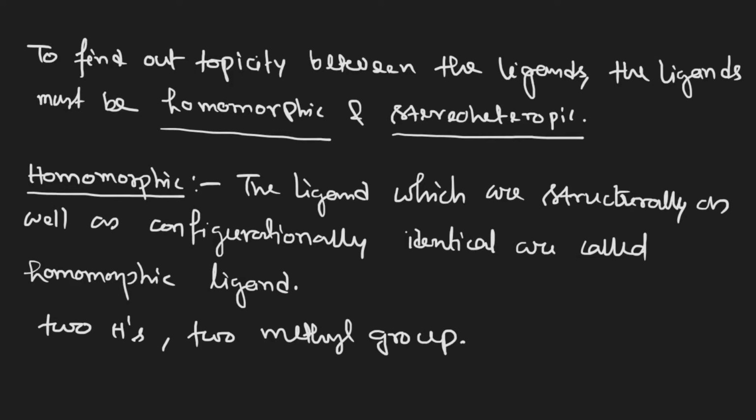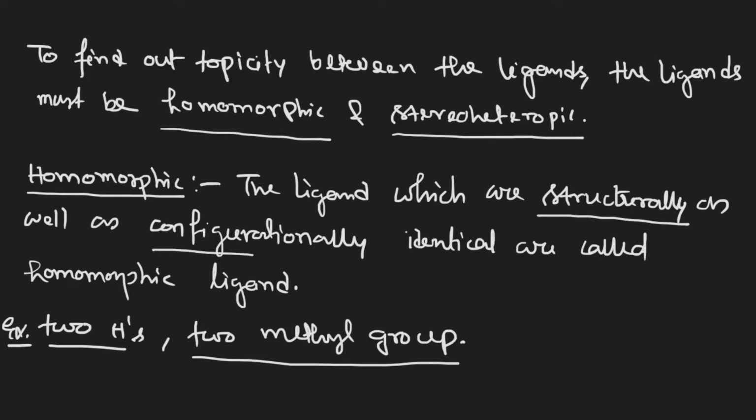These are called homomorphic ligands. The two hydrogens are homomorphic, two methyls are homomorphic. That is why the ligands are structurally and configurationally identical. So homomorphic means same ligand.